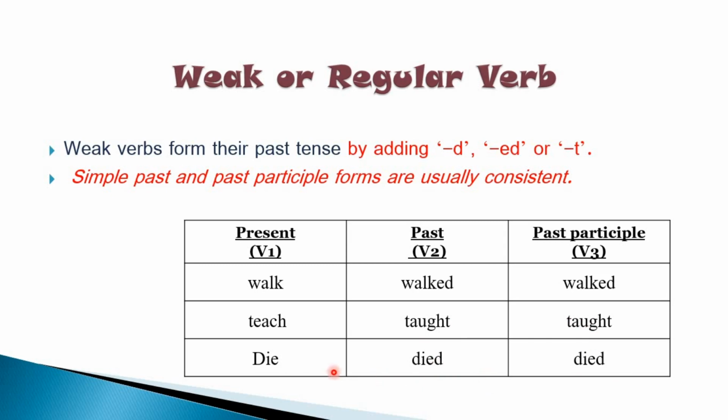Now in the last example you can see the verb in present form is die, and when I form the past tense I have added only D. Whereas in the second example teach, the word ends in T, and in the first example walked, the verb ends in ED. So as discussed earlier, weak verbs form their past tense by adding D, ED or T. I have given you all three examples with three different endings so that you can understand it better.